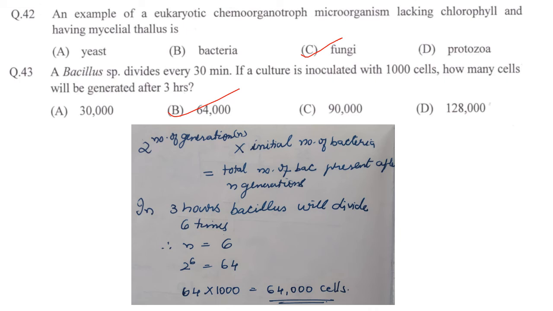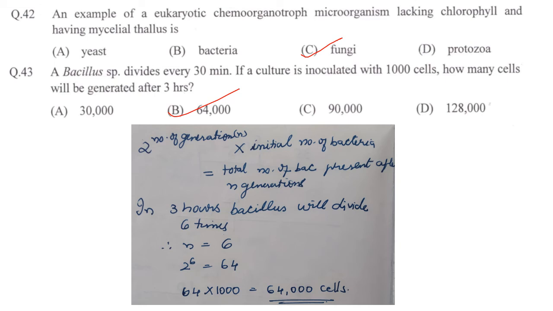Next one. An example of a eukaryotic chemoorganotroph microorganism lacking chlorophyll. So it doesn't have chlorophyll but has mycelial thallus. That is none other than fungi. So option C is correct.